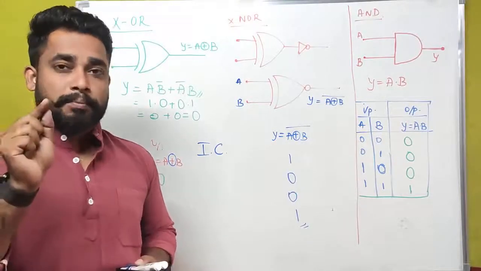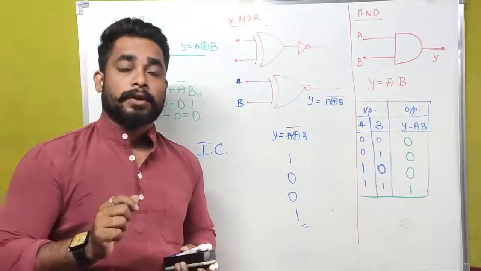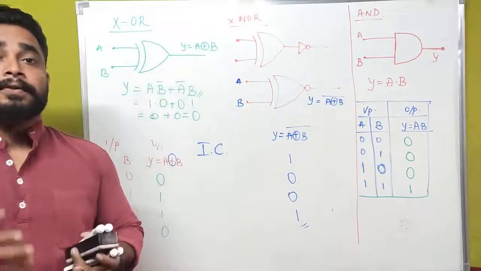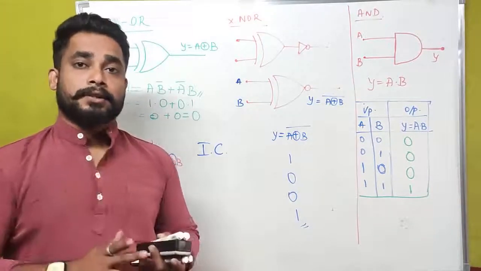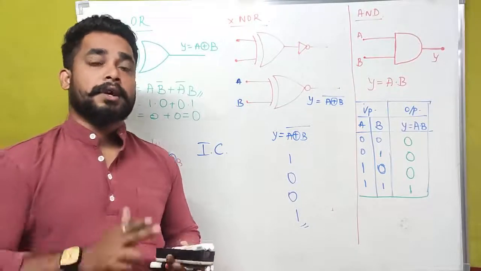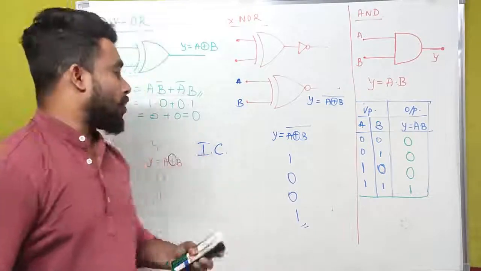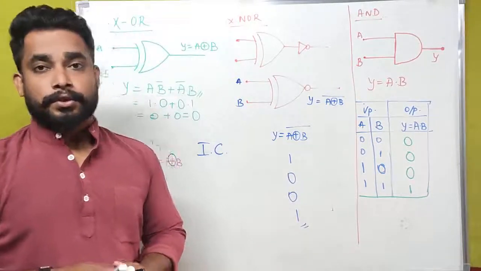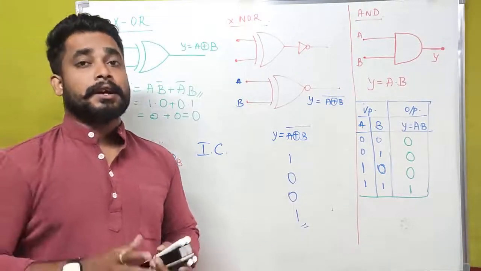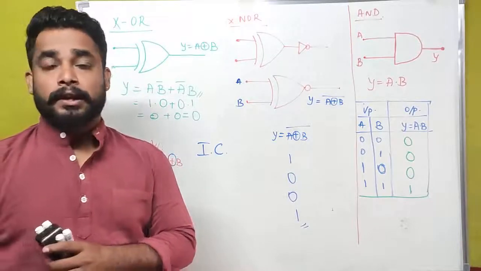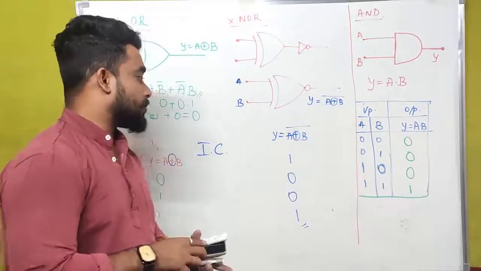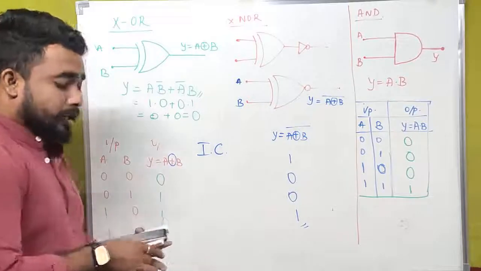A small chip consists of thousands or hundreds of resistors, capacitors, inductors, diodes, semiconductors, transistors. Such a device is called an integrated circuit.